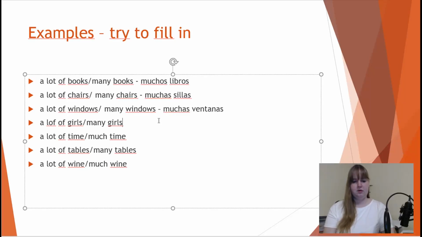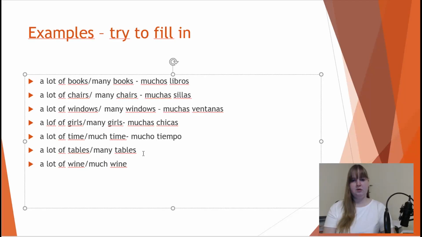Then a lot of girls or many girls. Girls is in Spanish chicas. And chicas is a feminine plural noun. That's why we have to decide for muchas. Then a lot of time or much time. Time is in Spanish tiempo. Tiempo is a masculine singular noun. That's why we have to decide for mucho.